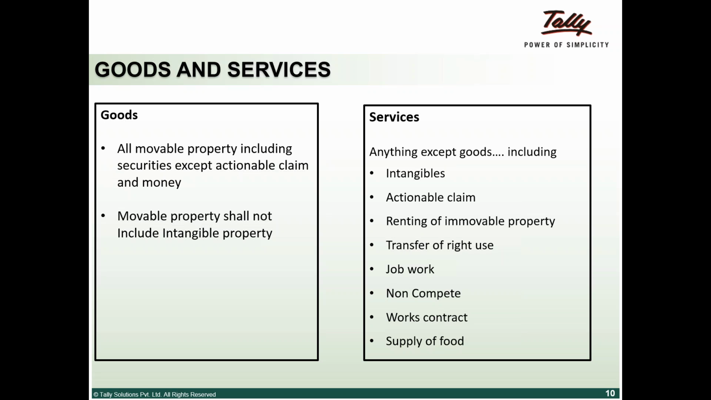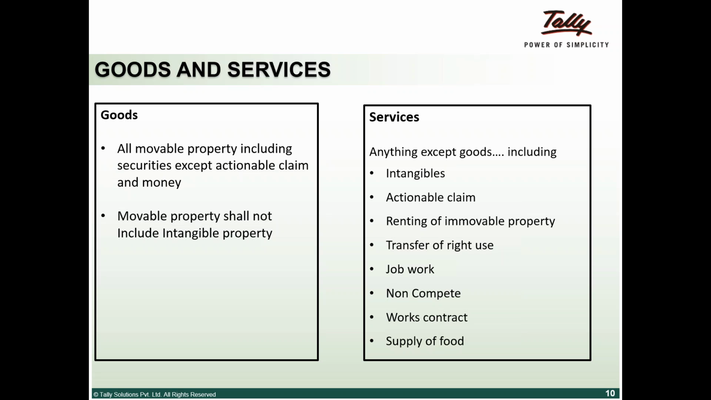Now, service is defined as anything except goods, including intangibles, actionable claims, renting of immovable property, and transfer of right to use. If somebody A has given me a property to use, that is a transfer of right to use, where a title is passed on to me for using it, and that is a service. Job work is a service. Many agreements have a non-compete clause with a fee, and this will be a service going forward.